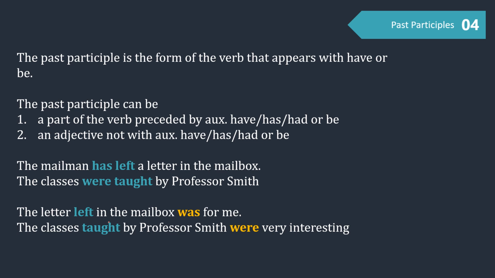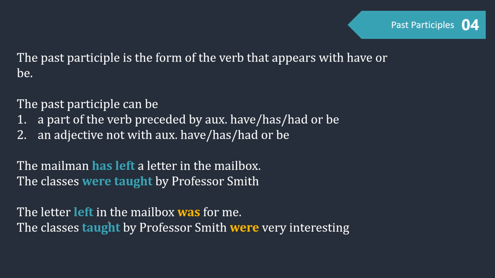Okay, we come to past participles. The past participle is the form of the verb that appears with have or be. Not only have, it can be have, has, had. Be, it can be am, is, are, was, were, be, or been. To make it easy to remember, the past participle is the third verb form, verb 3, of a verb.